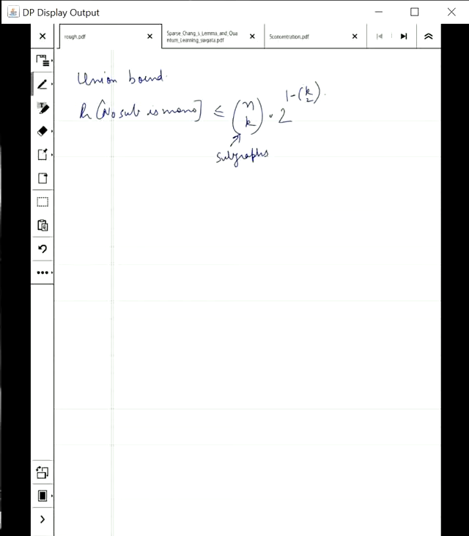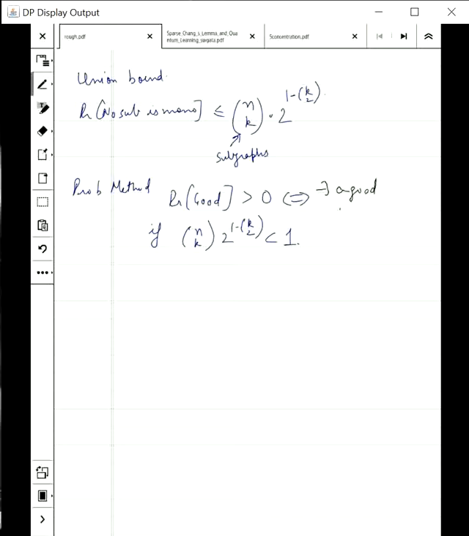So the probabilistic method tells us that the probability of a good structure is greater than 0 if this probability, the probability of having a bad graph, is less than 1. This is equivalent to there existing a good graph. For all n, if this is satisfied, then n is a lower bound on Rk.